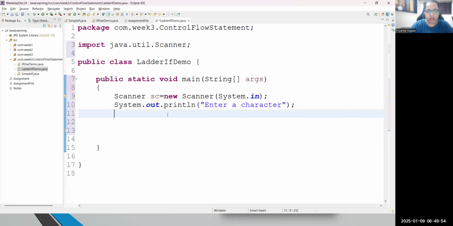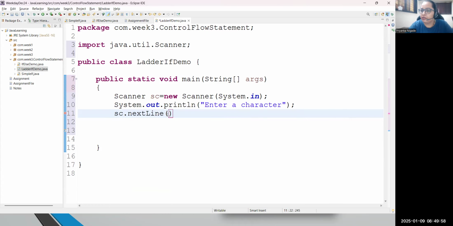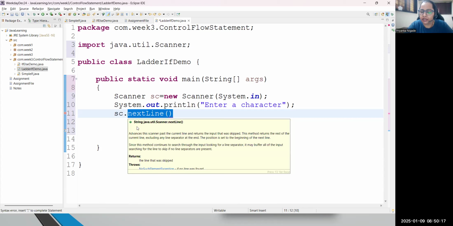So please have a look. I will do what? sc.nextLine, which is the method that will read input in the form of a string. Now, if you remember, yesterday we talked about method chaining, the builder pattern, the pattern which we follow in Selenium, right? Now, the return type of this method is what? The nextLine method returns me what? Guys, the String class. Correct? And from the string, I will be using charAt.